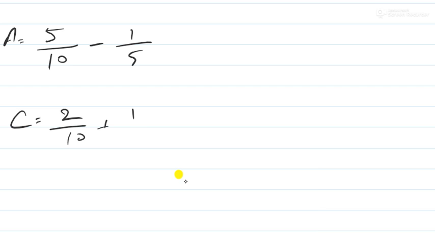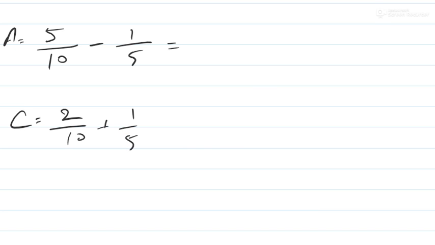So let's calculate A first. A is equal to 5 by 10 minus how much does he give to C? 1 by 5, right? So minus 1 by 5. And at the same time, C is equal to 2 by 10 plus 1 by 5. Agree? He has given him 1 by 5, so minus 1 by 5 from him and plus 1 by 5 to him.